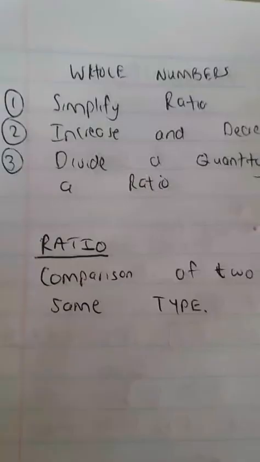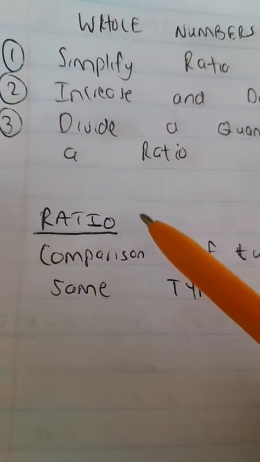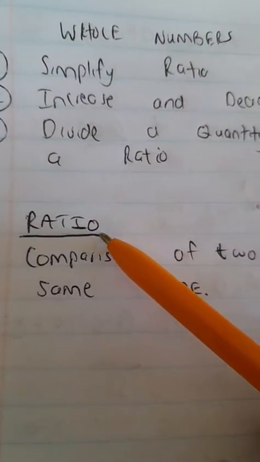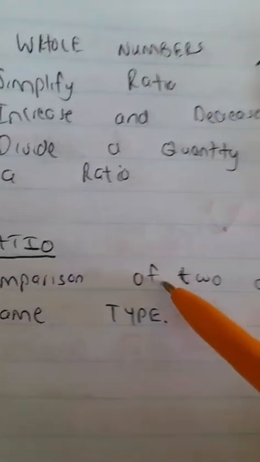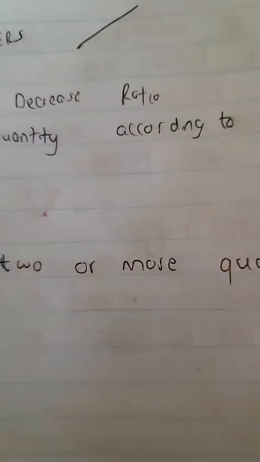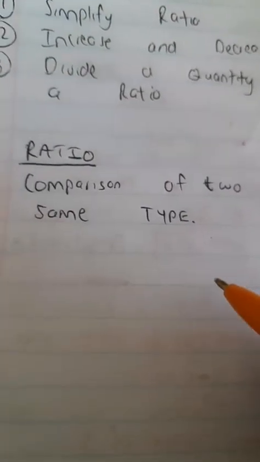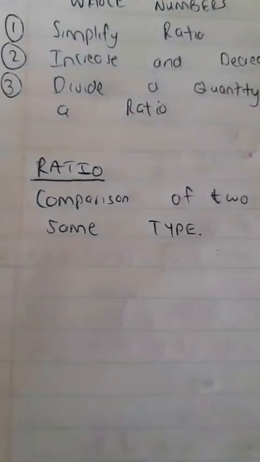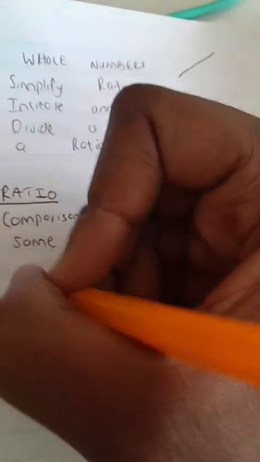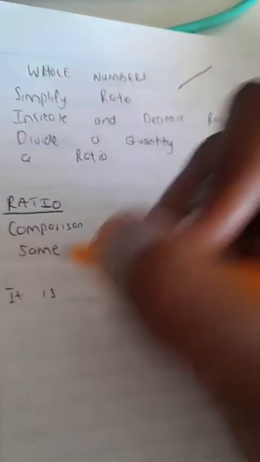Okay, let's continue. Ratio, what is ratio? Ratio is the comparison of two or more quantities of the what? Of the same type. That is what a ratio is. So it's important to understand what a ratio is.